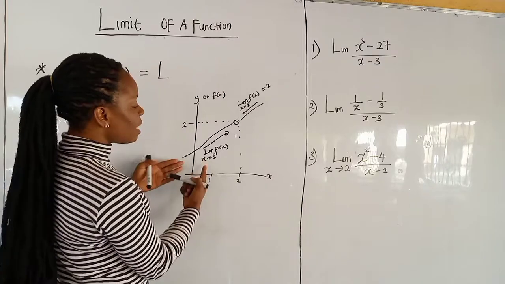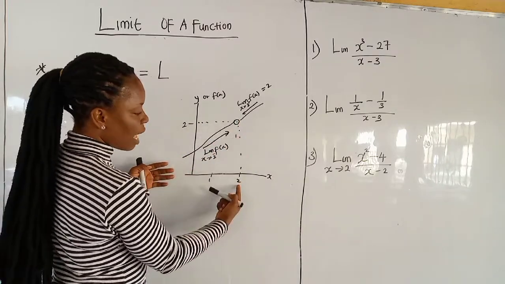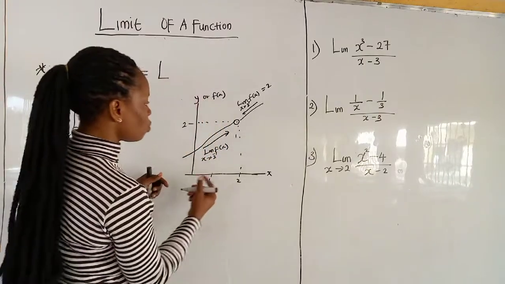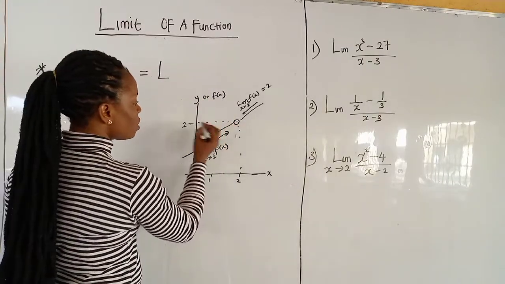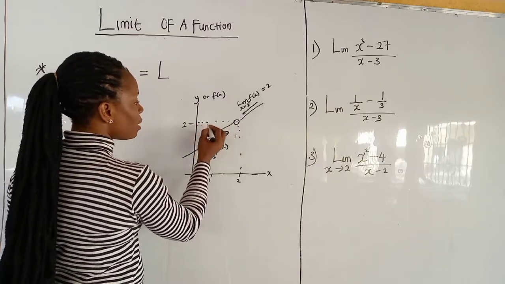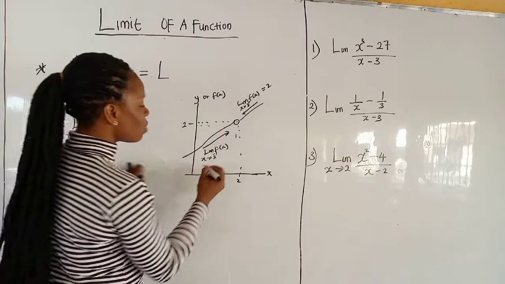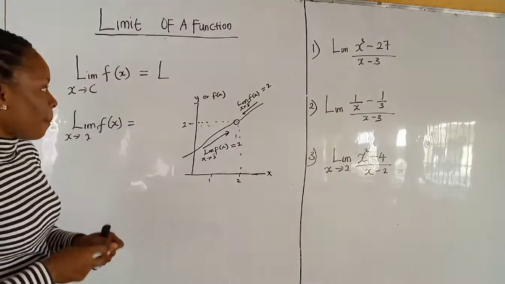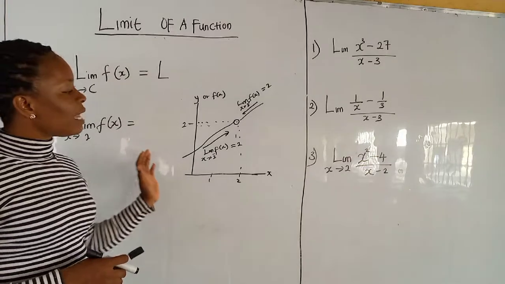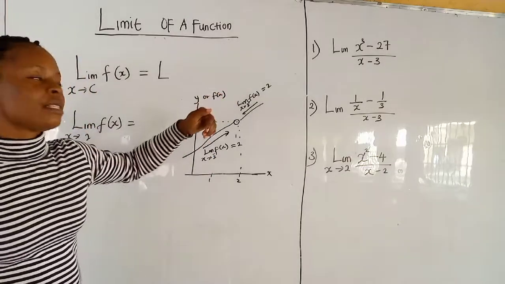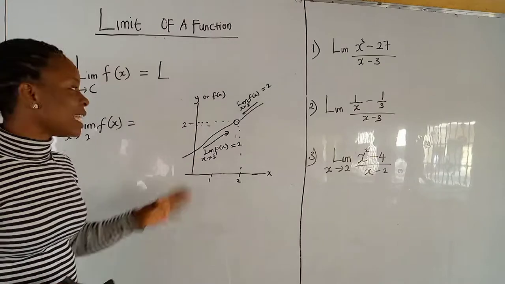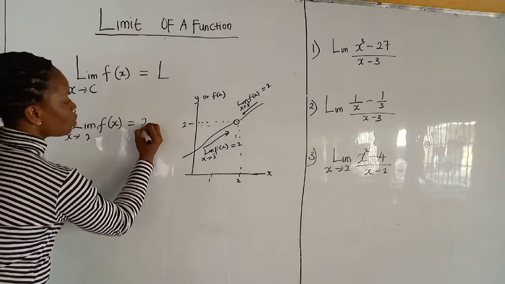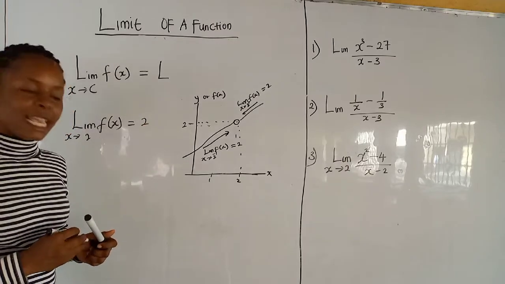Then if you also take it from the left hand side, approaching this point where x is 2, you can also trace it down here. You see that you have something 2 point this. So that we can always say that our f of x is 2. So therefore, since from the left hand side is 2 and from the right hand side is giving us 2, we can conclude that the limit of this function is 2, and as such that limit exists.